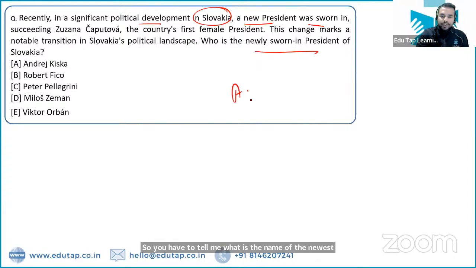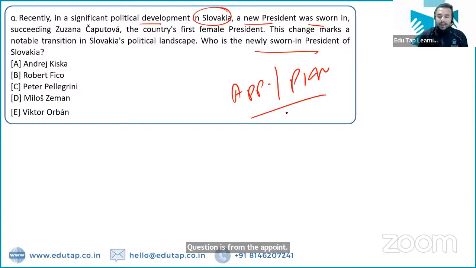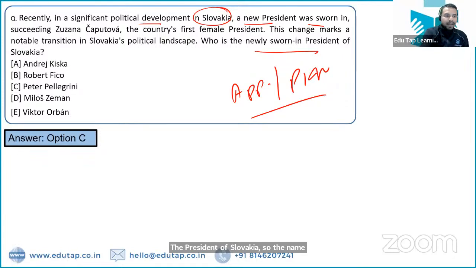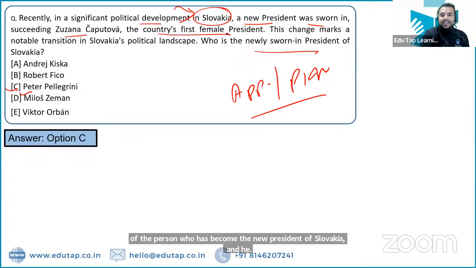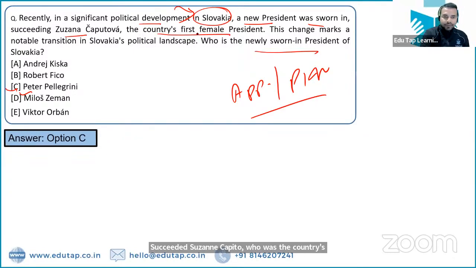This question is from the appointments, or we can say persons in news, as well, right? So from here, you have to identify the name of the person who has recently been sworn in as the president of Slovakia. So the name of the person is Peter Pellegrini, right? So Peter Pellegrini is the name of the person who has become the new president of Slovakia, and he has succeeded Zuzana Caputova, who was the country's first female president. So here a question can also come on the first female president, and the present president can also be asked in the exam.